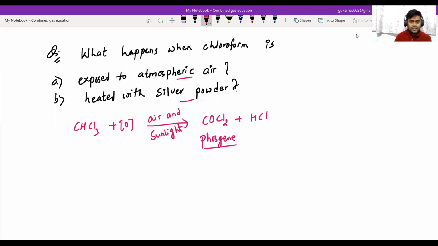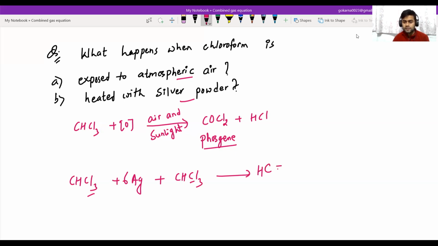And second, heated with silver powder. So chloroform, CHCl3, when heated with silver powder, gives ethyne. Here Ag bonds with Cl. How many Cl are there in total? Here is 3 and here is 3, so we have to take 6 moles of silver, and the compound formed is CH≡CH. So ethyne is formed, plus 6 AgCl.